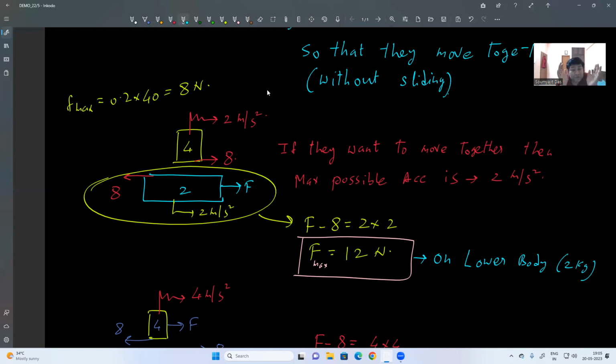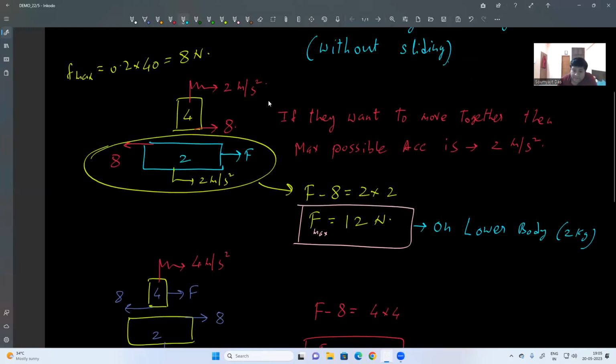So if they want to move together, they should move with the same acceleration. Now tell me, what is the total mass? 6 kg. They want to move with how much acceleration? 2 meter per second square. So 6 kg mass moving with 2 meter per second square, the force required is how much? 12 Newton.